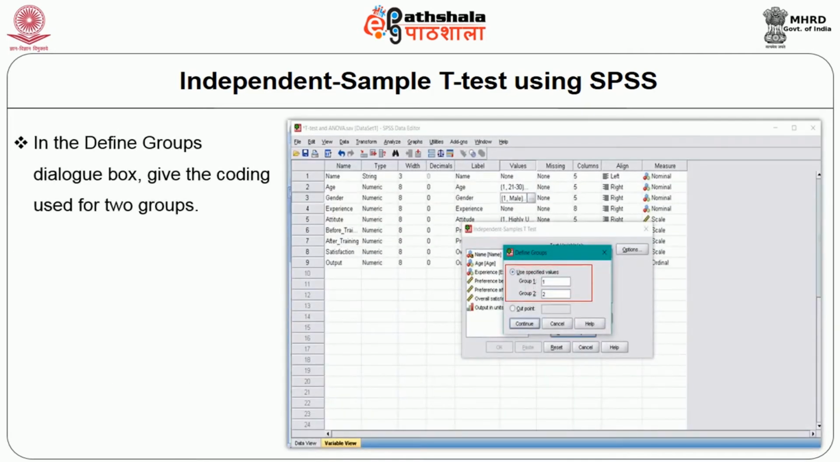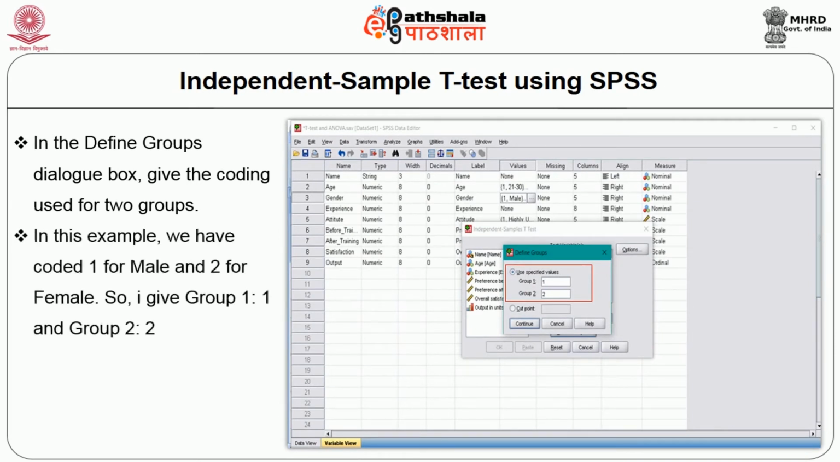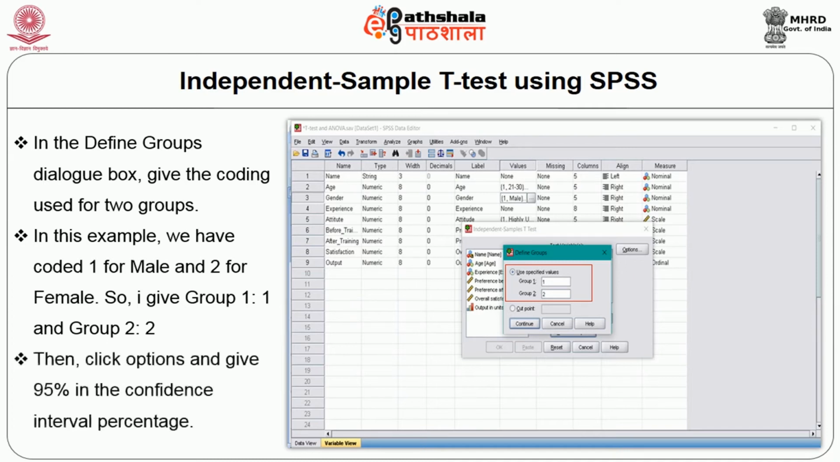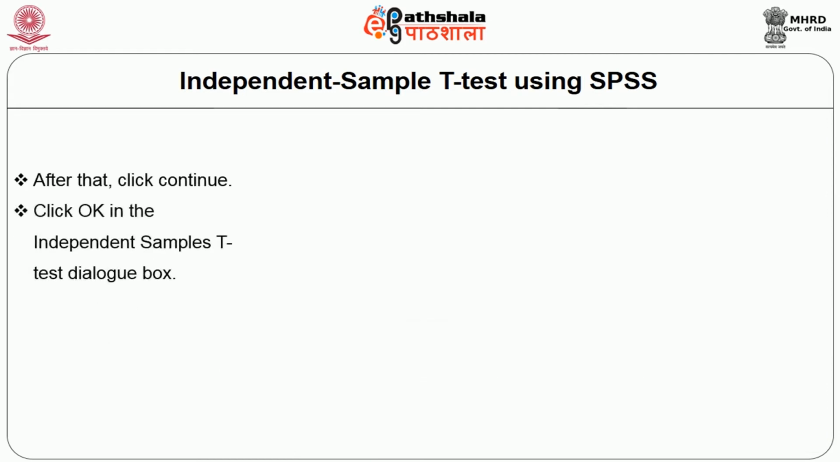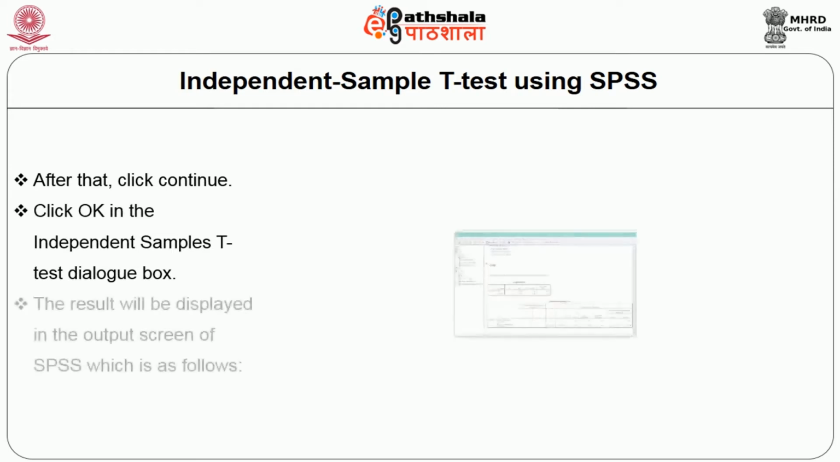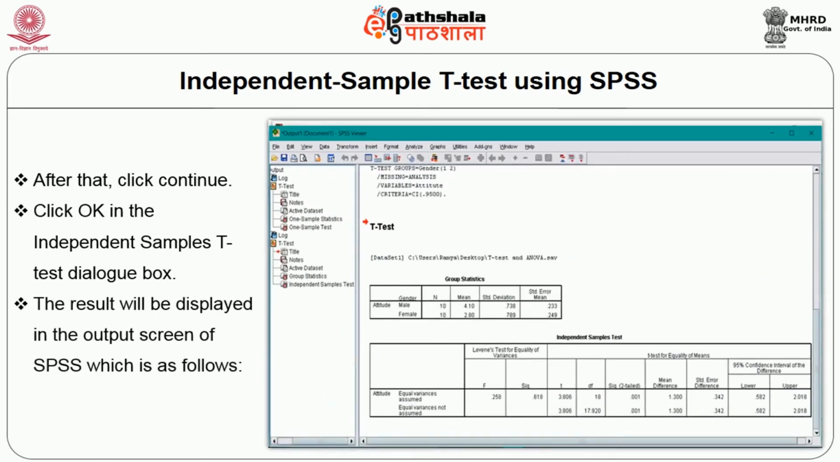Now, in the Define Groups dialog box, give the coding used for the two groups. In this example, we have coded 1 for male and 2 for female. So I give group 1 as 1 and group 2 as 2. Then click Options and give 95% in the confidence interval percentage. After that, click Continue and click OK in the independent sample t-test dialog box. The result will be displayed in the output screen of SPSS, which is as follows.